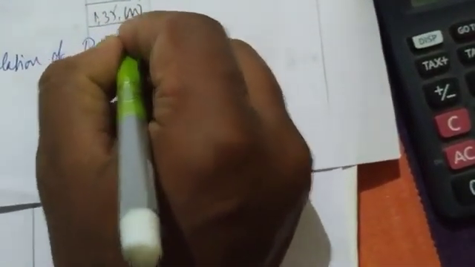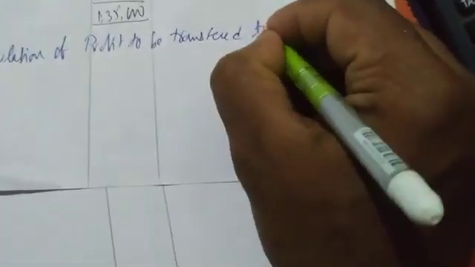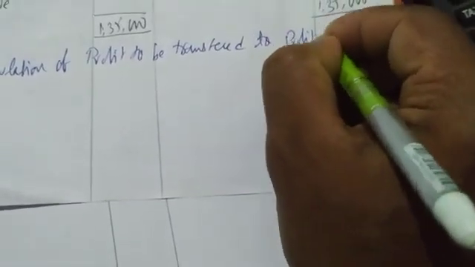We have to calculate how much profit is to be transferred. I am doing it here only. Working note number 1: calculation of profit to be transferred to profit and loss account.